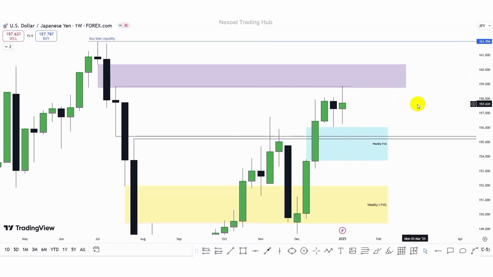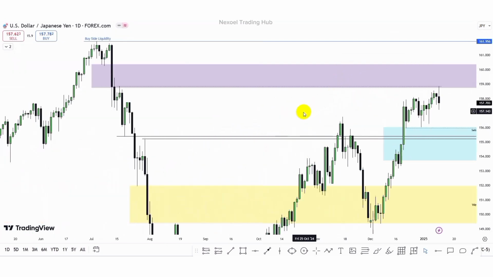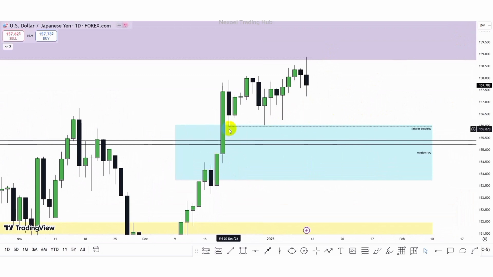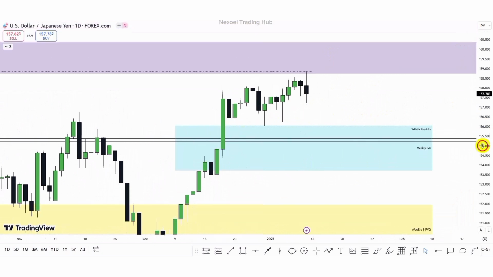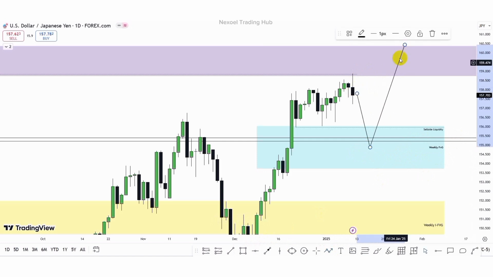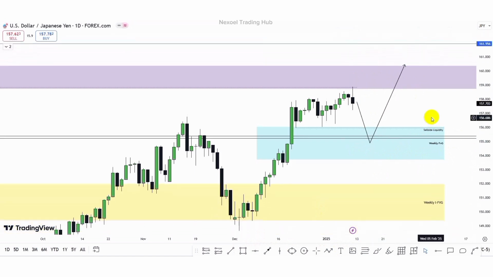But then let's drop to the daily time frame to have a clearer picture of that. Here in the daily time frame, what we can clearly see is that sweep of the high points. Price took out the buy side liquidity. So clearly we can see here we have the sell side liquidity in the daily time frame. So in confluence, we have the inversion fair value gap we identified from the weekly time frame within this weekly fair value gap. So I'm expecting to see in the USDJPY further bearish continuation to this zone, and then we can look forward to frame a bullish continuation to the upside. So this is my expectation in USDJPY.